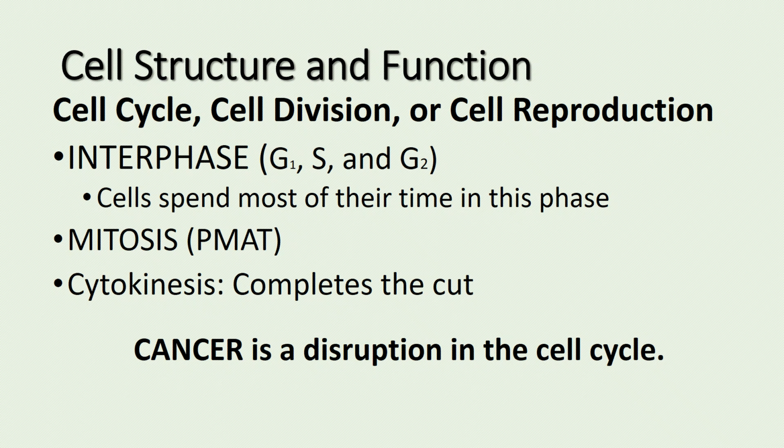Next would be mitosis, when the cell is actually dividing, and this is PMAT. P for pro, P for pair up, M for meta, M for middle, A for ana, A for away, T for telo, and T for two. And then finally, cytokinesis completes the cut. Don't forget that any disruption in the cell cycle that causes unregulated cellular division is known as cancer and will cause tumors.